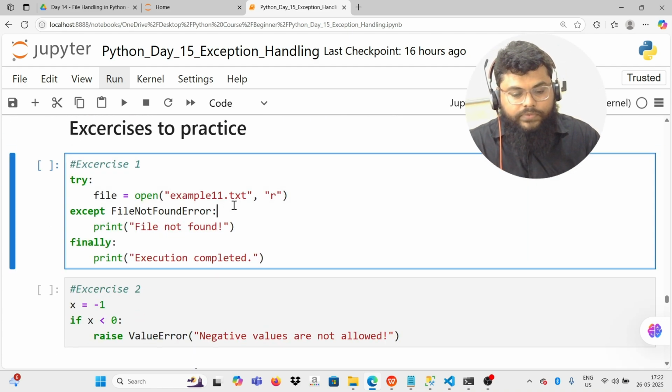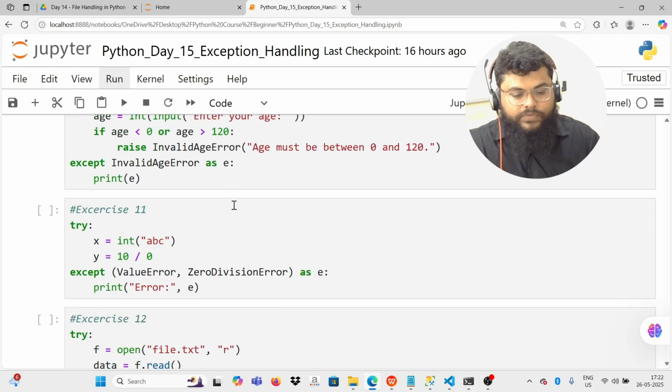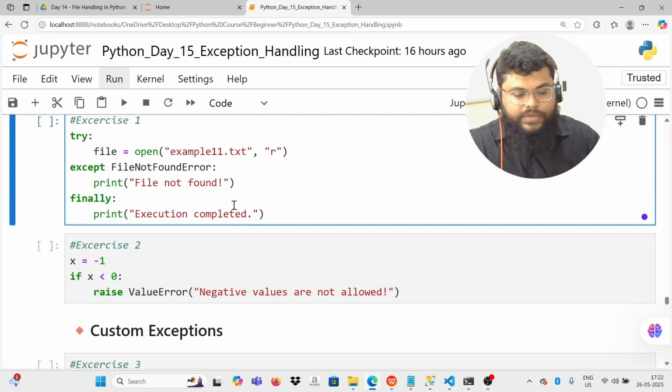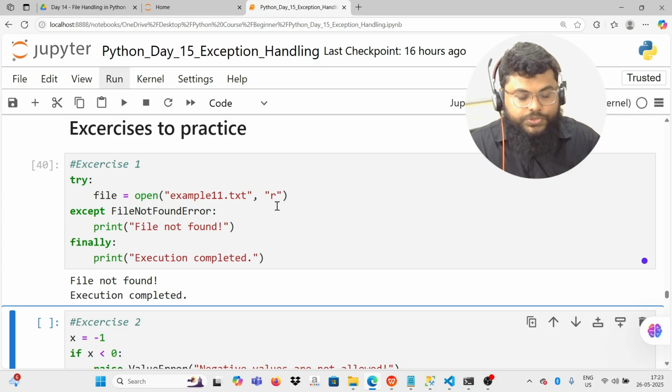Yeah. So next we have some practice samples. You can try all of these and see how we handle exceptions in real life. These are some of the exercises, and I will run two of them. I'm trying to open a file, and I do not want my program to crash if that file does not exist. So I write my except clause and say file not found, if the file is not there. The finally block is just a placeholder saying execution completed. It will release all the resources of the program that we ran.